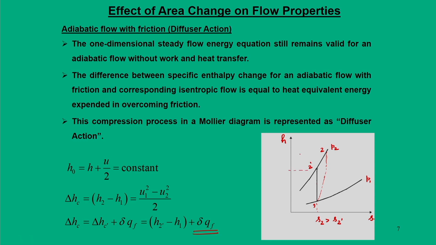And in fact, there is a deviation in the enthalpy, that is H2 minus H2 dash. That enthalpy deviation is taken into account as heat equivalent energy expended to overcome the friction, but in any case the flow is still adiabatic and one dimensional.